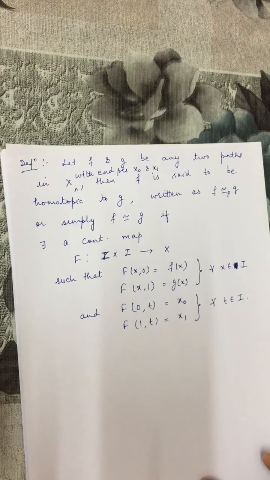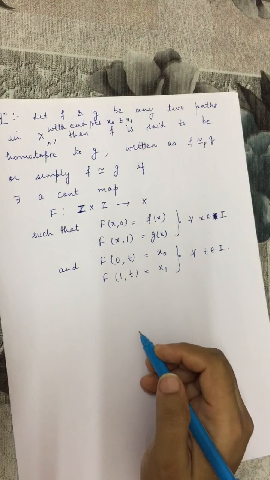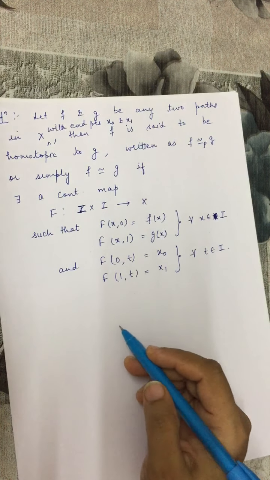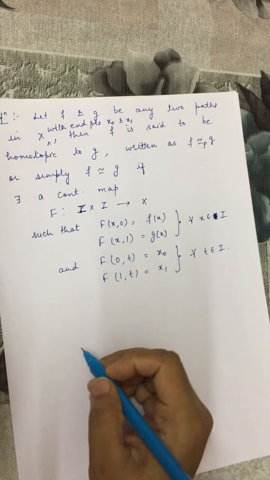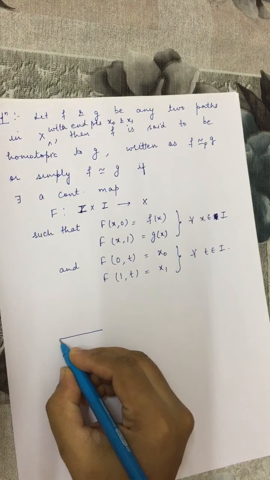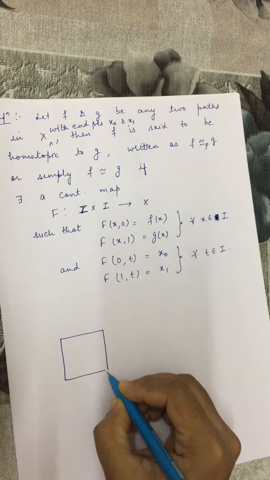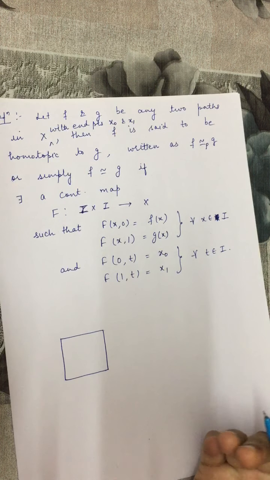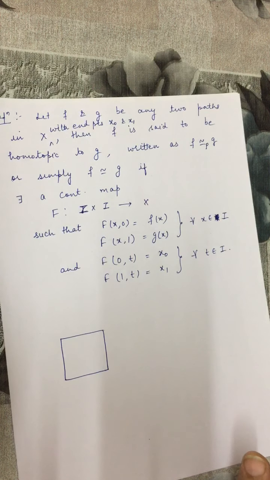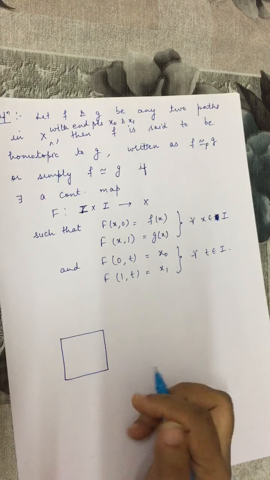So I explain this geometrically. Let us see how. We are saying if there exists a continuous map from I cross I, so let us say this is I cross I. In the previous case we had a cylinder with base x, but now instead of the space x we have the closed interval I, so basically this is the cylinder with base closed interval 0 1.